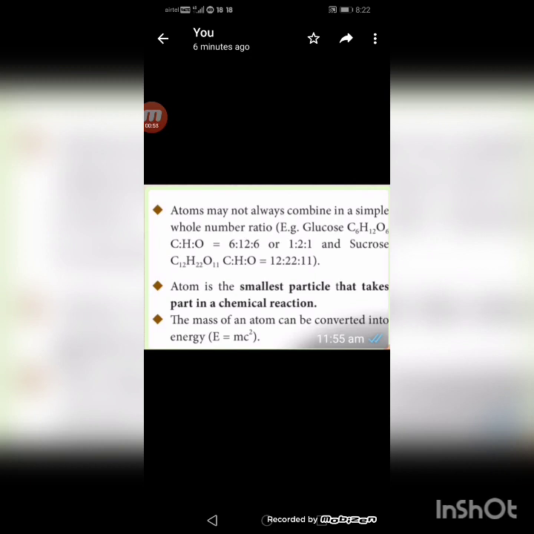The next postulate of modern atomic theory is: the atom is the smallest particle that takes part in a chemical reaction. This postulate is very easy and we already knew it.